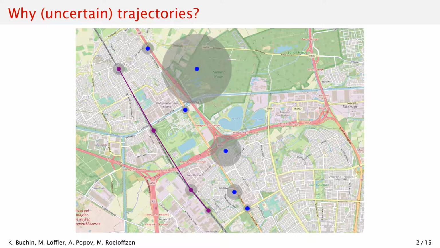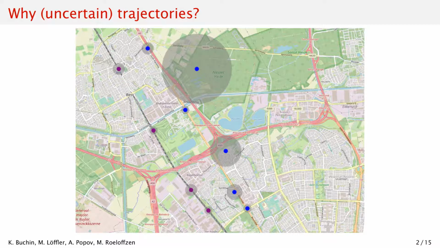In addition to the measurement location, collected data includes an accuracy estimate, represented as a disk of a certain radius. It is feasible that at the time of measurement the object really was anywhere inside the disk. If we take this information into account, now the simple straight line trajectory is feasible. We can see that it will give a very different result than the polygonal curve on the measurement points. So, it is important to take uncertainty into account.